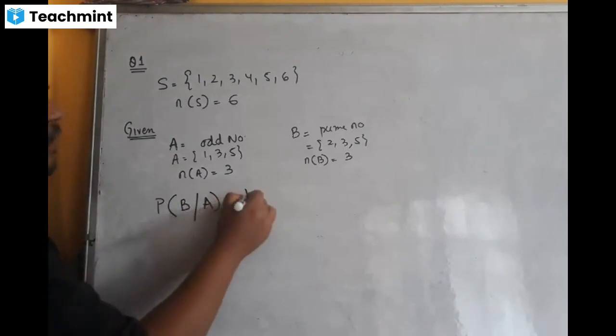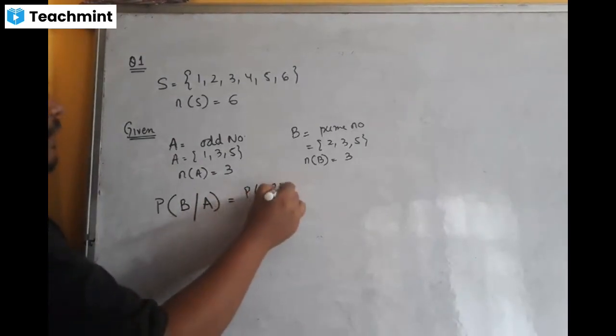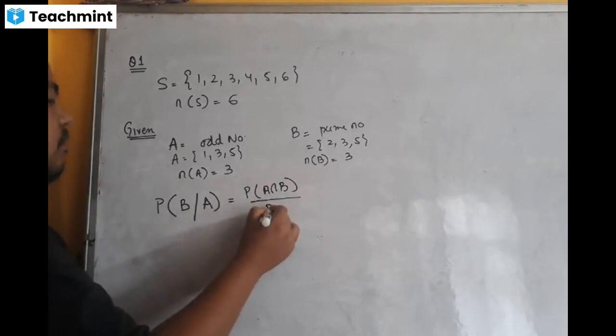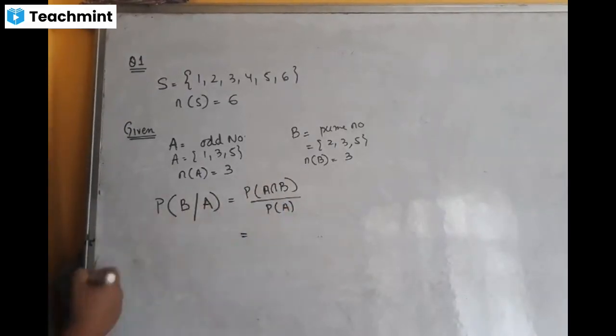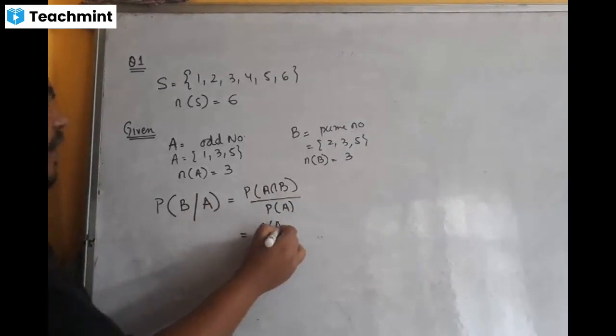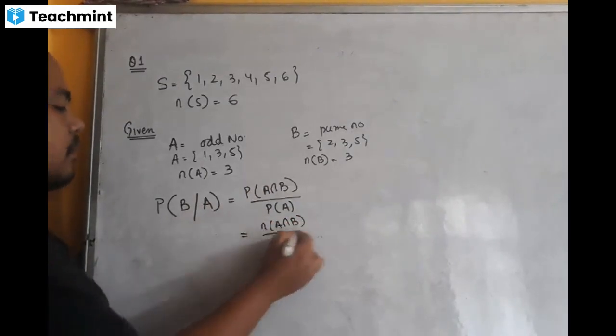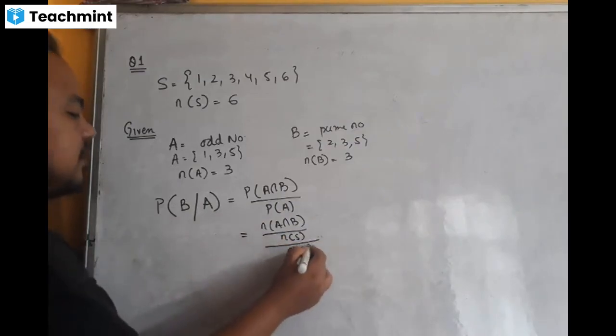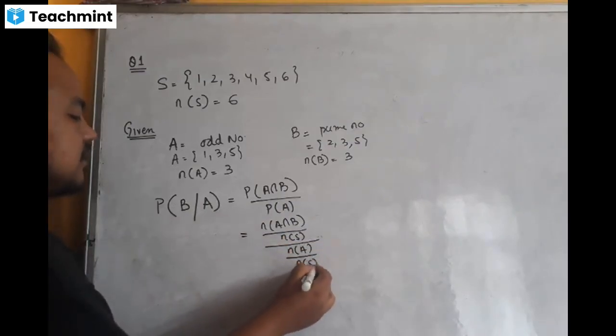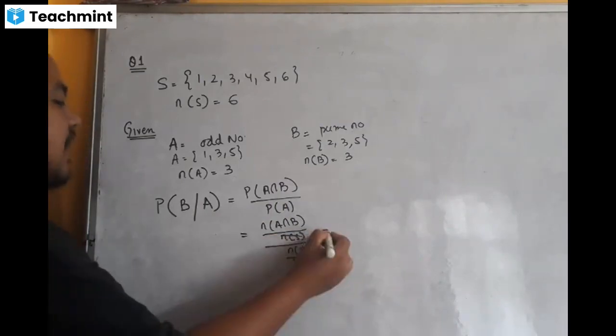So what is the formula? Probability of A intersection B divided by probability of A. What is probability of A intersection B? It is n of A intersection B divided by n of S. Probability of A is n of A divided by n of S. So n of S and n of S get cancelled.